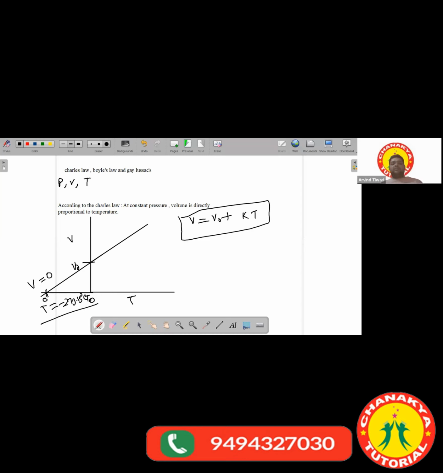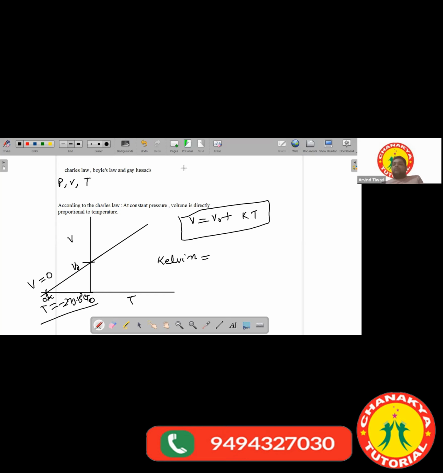Since temperatures are not possible below this, the Kelvin scale is always a positive scale. So I hope you got one of the answers to why the Kelvin scale is always positive. You might have heard in class 9th and previous classes that Kelvin is the temperature scale which never goes negative. Now you have understood why it can't be negative, because at absolute zero, all molecular motion will stop.